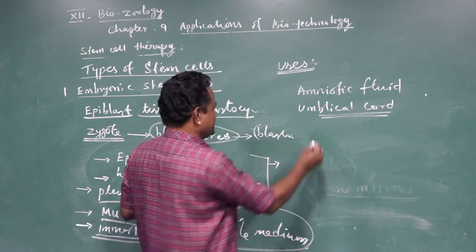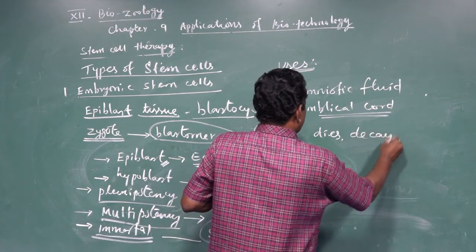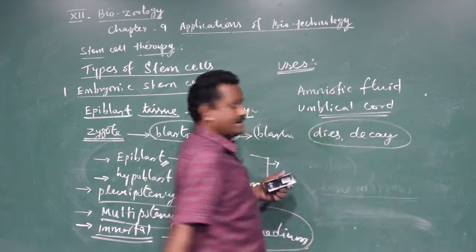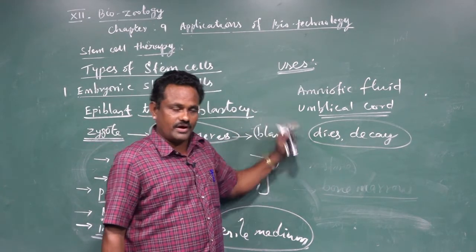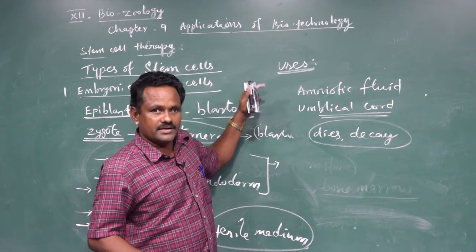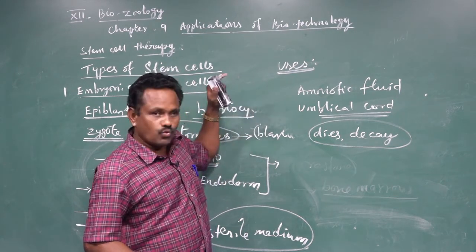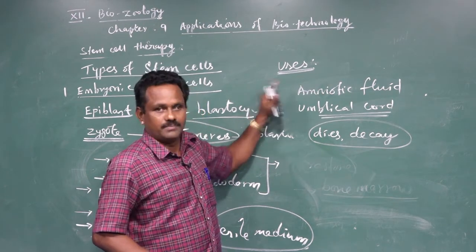So the organ may die, and decay, and also produce some secondary infections. All these kinds of problems can be avoided. There is only one solution: storing and using our own stem cells to avoid future problems.